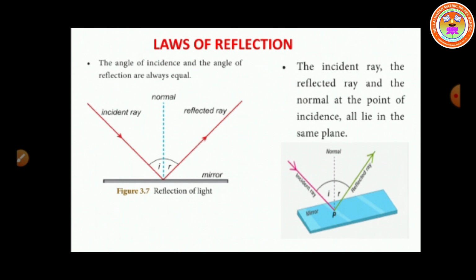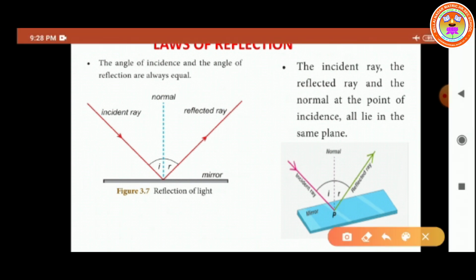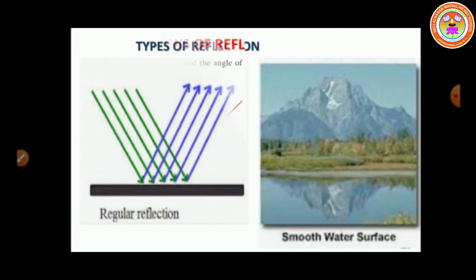Today we are going to discuss the laws of reflection. Before that, you have to know what reflection is. You already studied it in the 7th standard, no? What is reflection? A ray of light falling on a smooth surface bounces back. The bouncing back of light rays as they fall on smooth or shiny surfaces is called reflection.